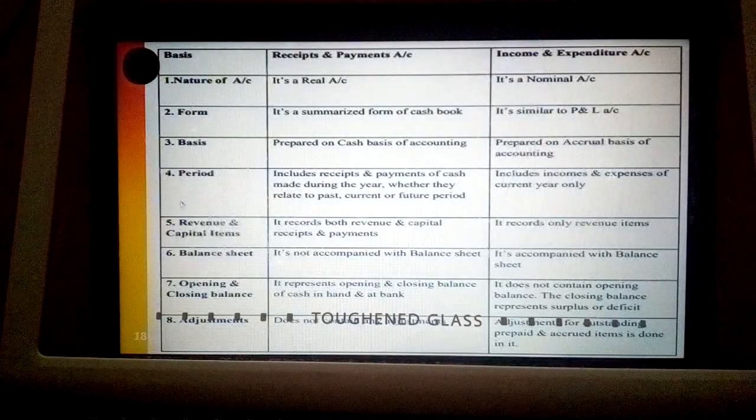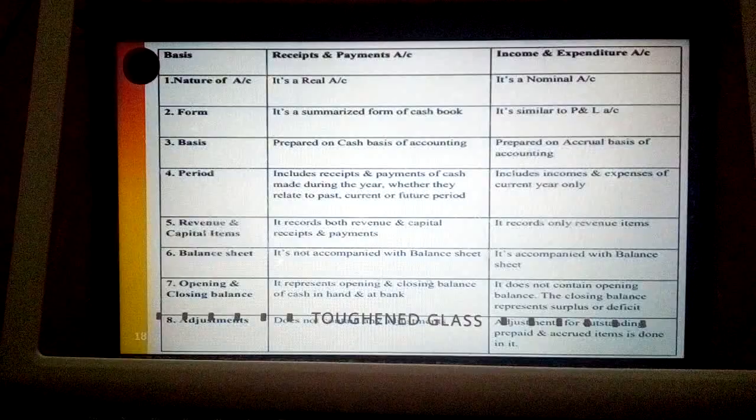Then next is about revenue and capital items. Receipts and payments account records both revenue and capital receipts as well as payments. So here they will not make any distinction between revenue items and capital items. But in case of income and expenditure account, only revenue items are recorded. That is revenue income as well as expenditure.